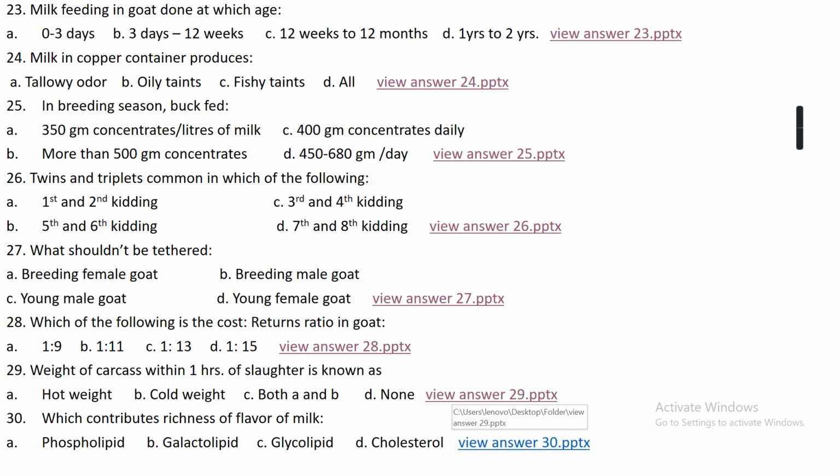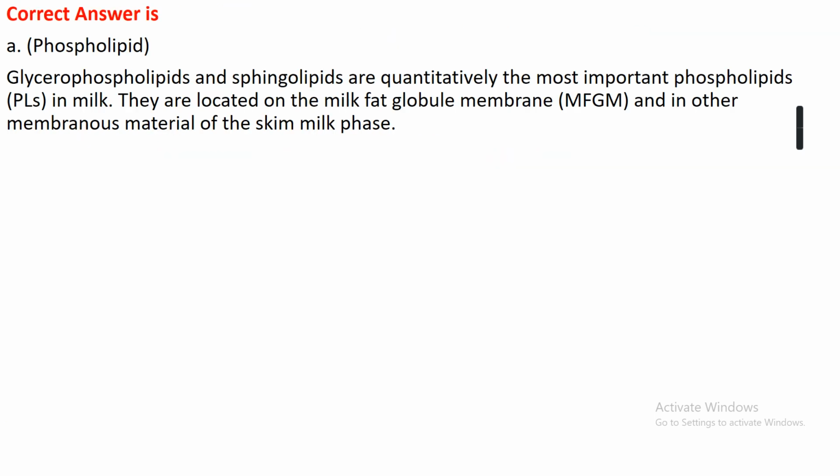Question number 30. Which contributes to richness of flavor of milk? Option A, phospholipid. Option B, galactolipid. Option C, glycolipid. Or option D, cholesterol. The right answer is option A, phospholipid. Glycerophospholipid and sphingolipid are quantitatively the most important phospholipids in milk. They are located on the milk fat globule membrane and in other membranous materials of the skim milk phase.